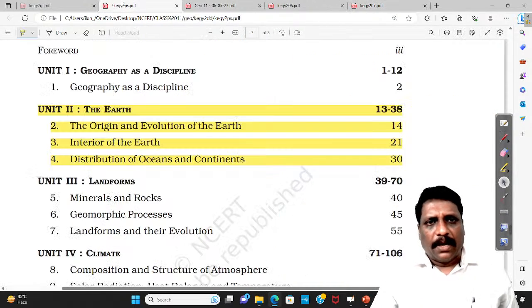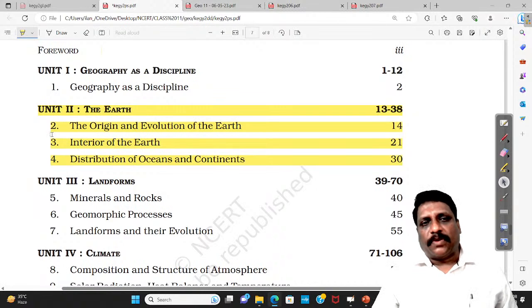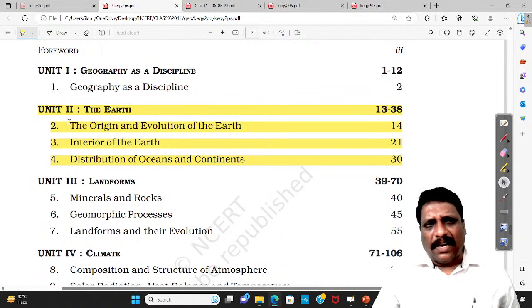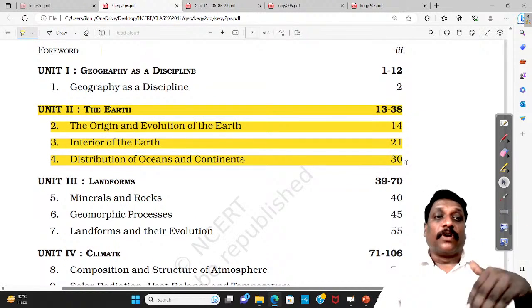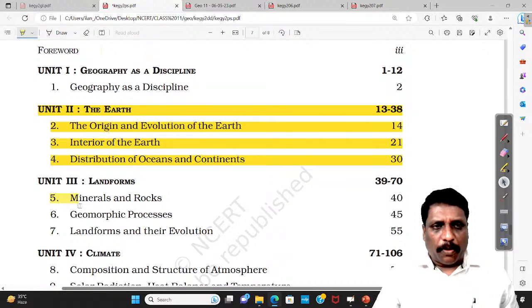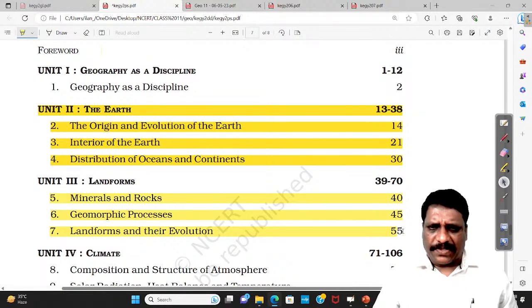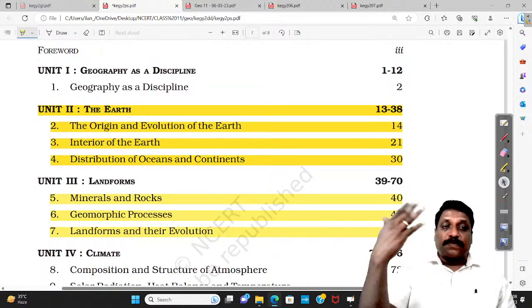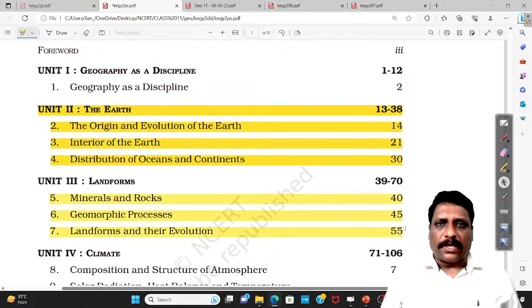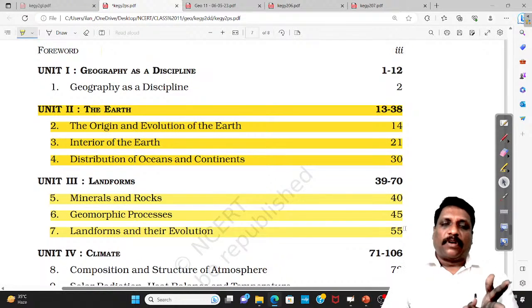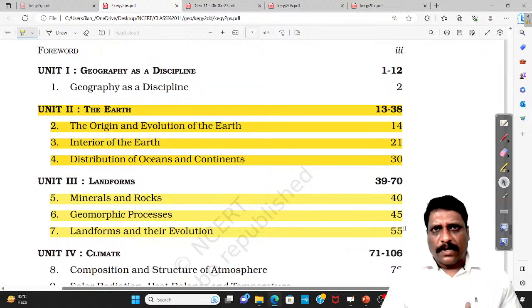I repeat again. We have taken 6 chapters. Among them, for the preliminary examination, chapters 2, 3, and 4 are very, very important. Go for repeated revision. For chapters 5, 6, and 7, yes, go for revision, but not as many revisions. Minerals and rocks: concentrate on the 3 types of rocks, igneous, metamorphic, and sedimentary, and the rock cycle.